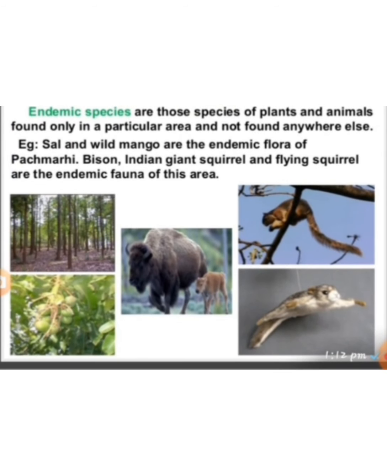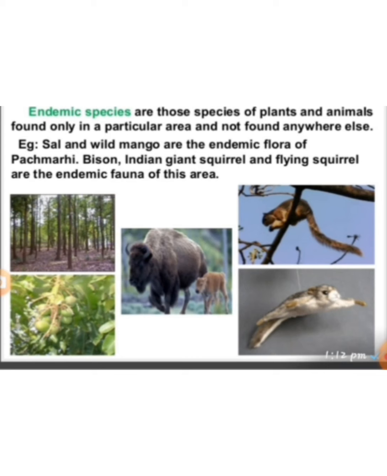When we discuss endemic species, these are the species of plants and animals found in a particular area that is not found anywhere else. Such species we call endemic species. For example, sal and wild mango are given as endemic species.